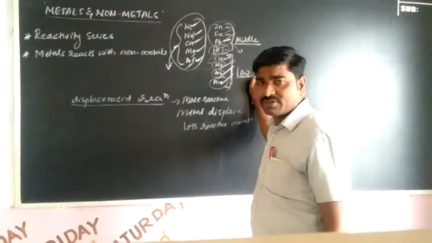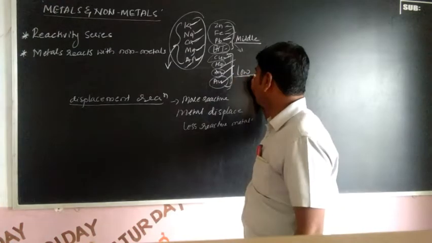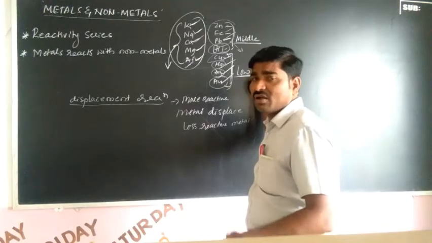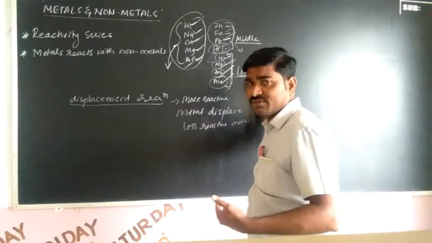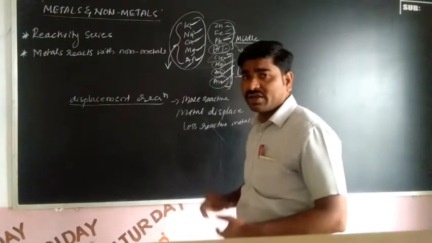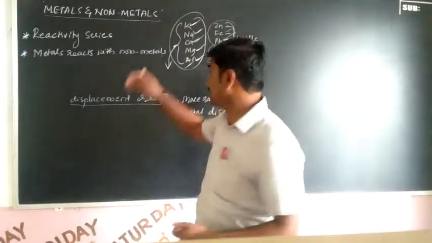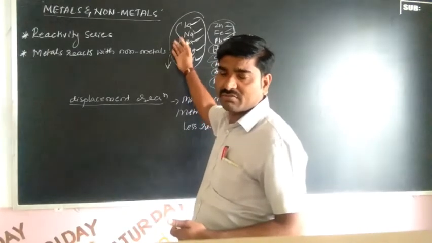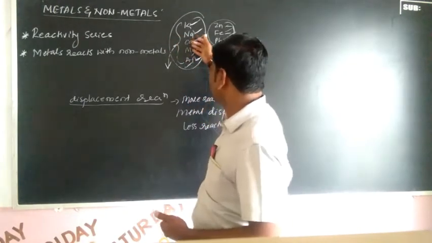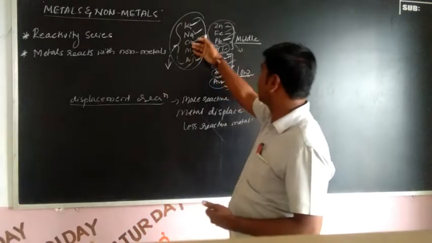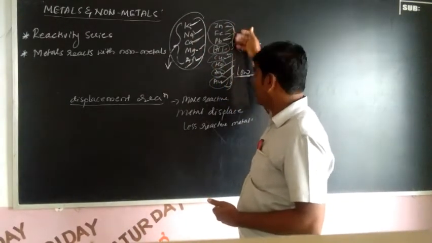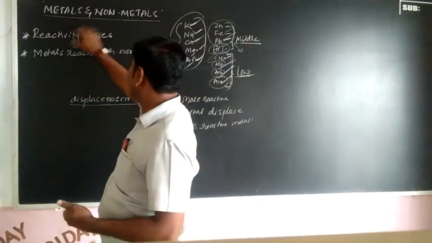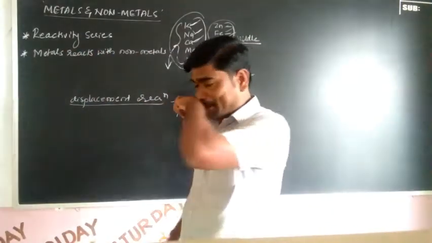Low reactive metals means they do not react easily with other elements or compounds; at first they react, but slowly, and only under very particular conditions. So these are the more reactive metals, these are the middle reactive metals, and these are the low reactive metals. That is nothing but the reactivity series of metals, right?